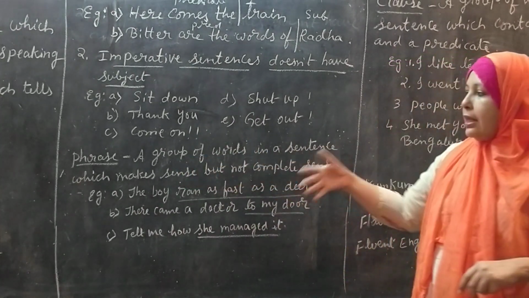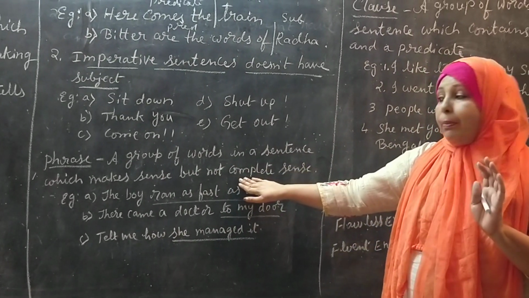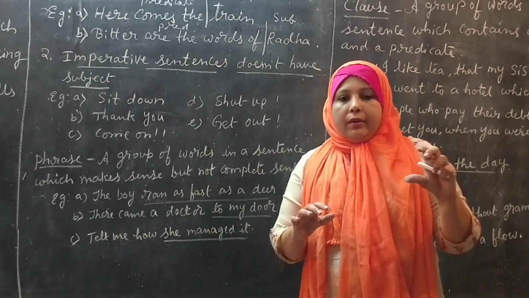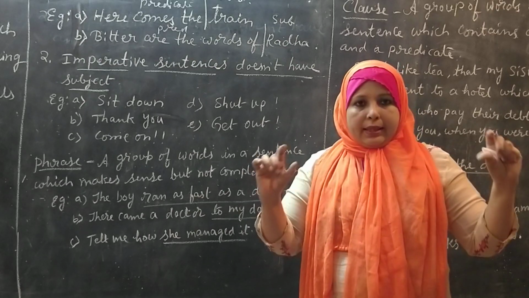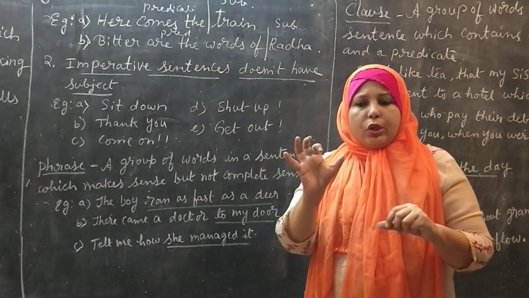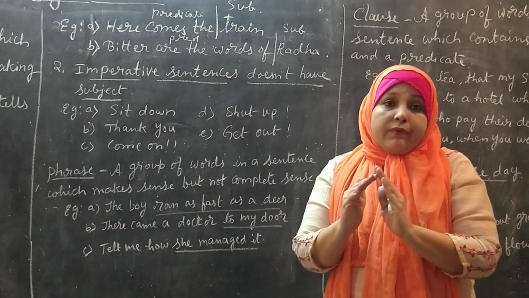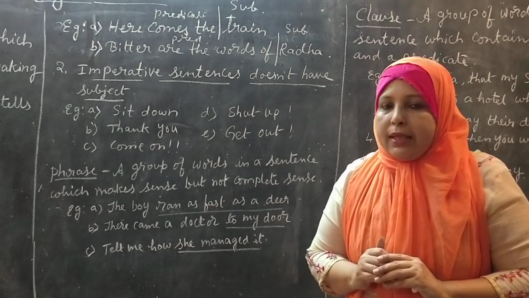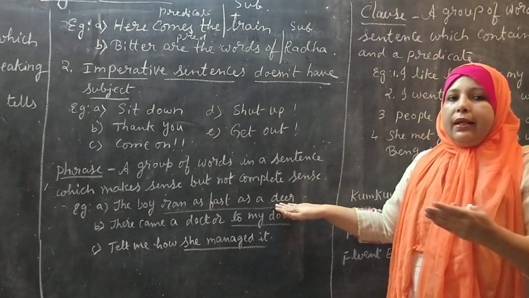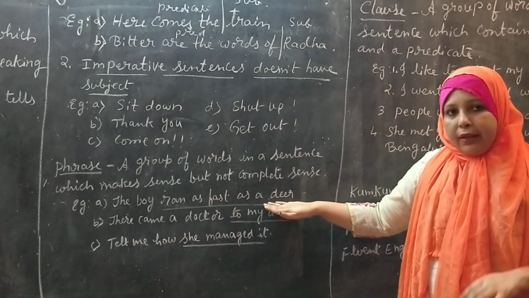Now here, what is a phrase? A group of words in a sentence which makes sense but not complete sense. In a sentence, some groups of words come in, and we get some idea from them, but those group of words don't give a complete sense. For example, the boy ran as fast as a deer. Now here, this part of the sentence is called a phrase.